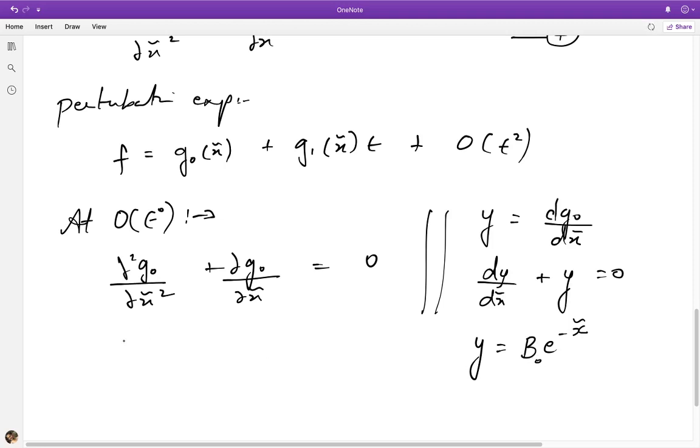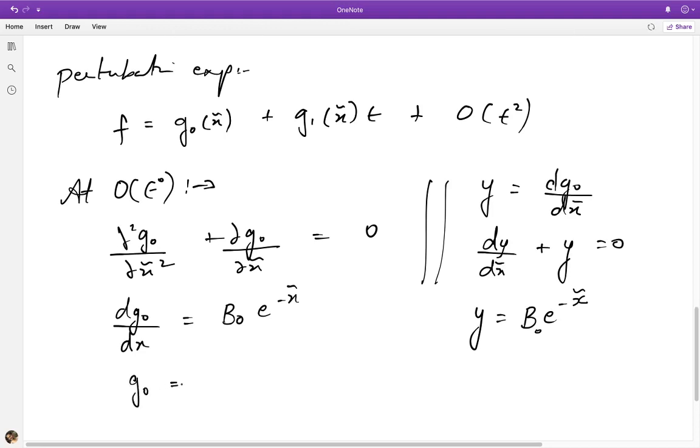So what this tells me is dg naught by dx is actually equal to b naught e to the power minus x tilde, and after a further integration I get minus b naught e to the minus x tilde plus c naught.